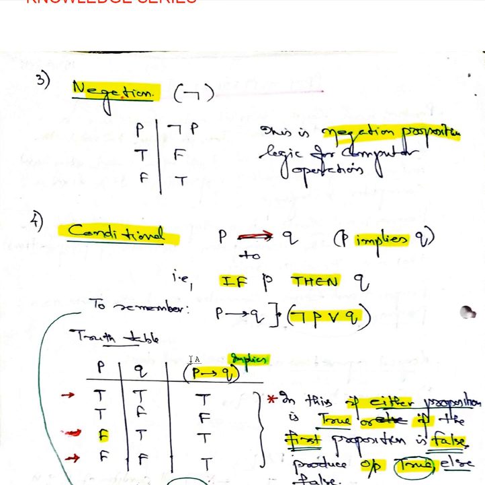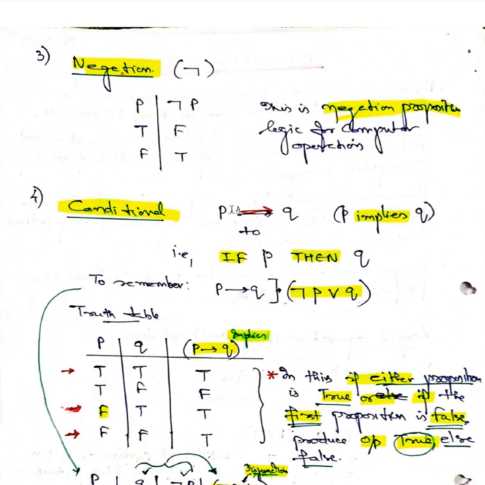Now conditional. Conditional is that P implies Q: if P, then Q. So if P implies Q, then we say that the negation of P,